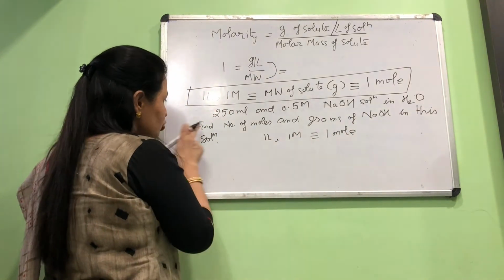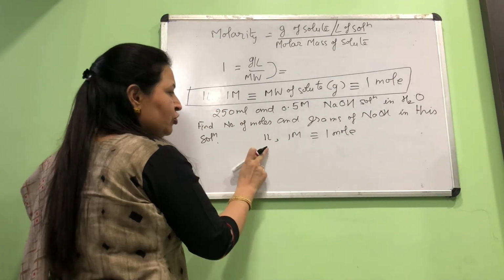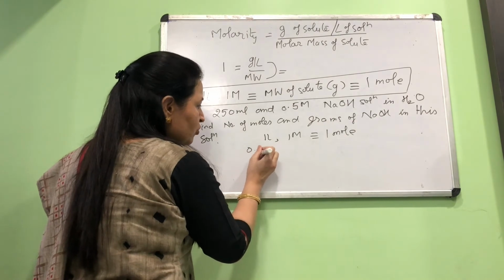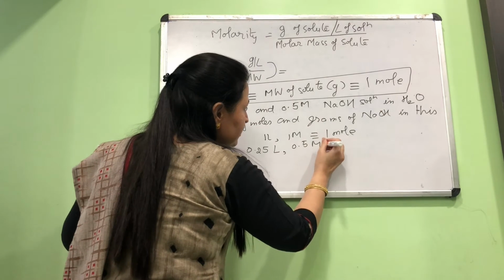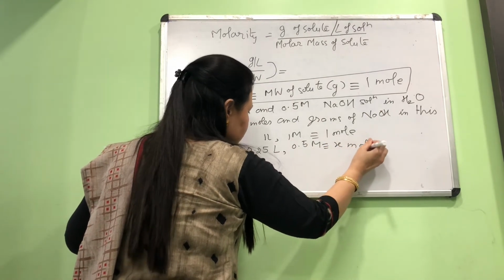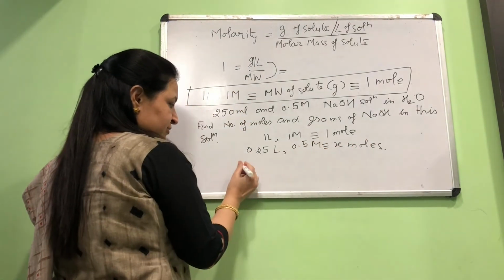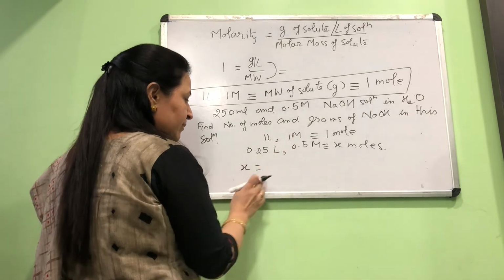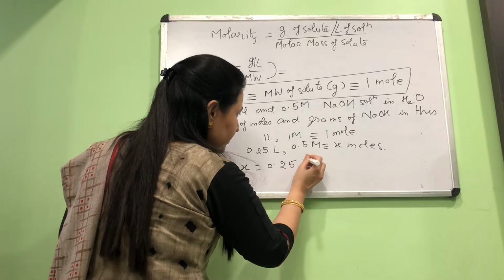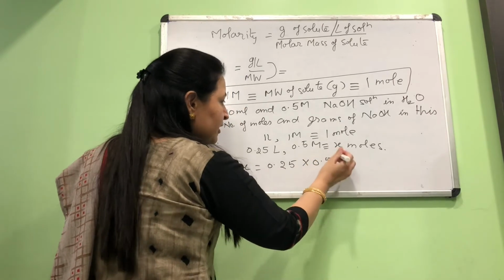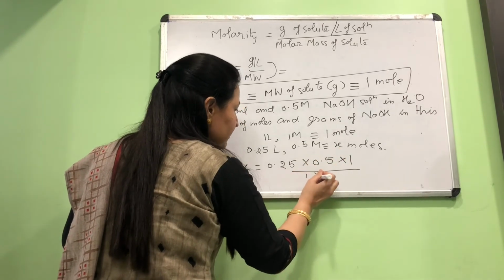Ours is 250 ml. How can we write 250 ml in liter? It will be 0.25 liter and it will be 0.5 molar. So how many moles? We have to find this x. We'll do a simple unitary cross multiplication. This x will be equal to 0.25 into 0.5 into 1 by 1 into 1.